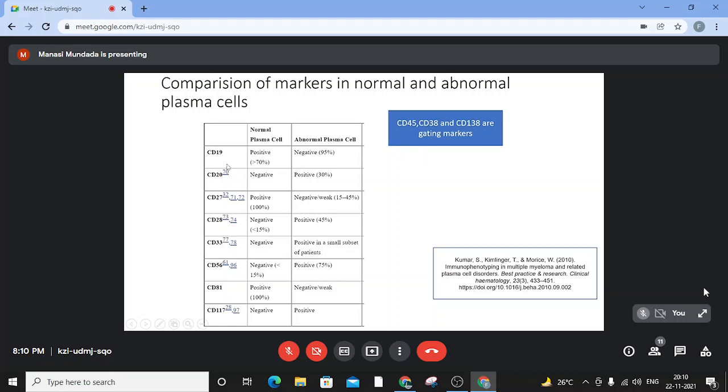Then other markers of aberrancy, let me point out the positive markers of aberrancy which are there on abnormal plasma cells. It's CD20, CD28, CD33, CD56, and CD117. There are other markers in the form of CD305 and CD200 that also come in handy many times. CD19 and CD27 are negative or weak in abnormal plasma cells. So using this combination of markers, we can sort out the population of atypical or abnormal plasma cells from the normal plasma cells by flow cytometry.